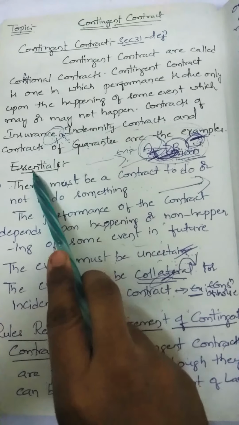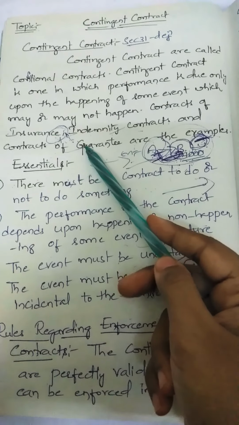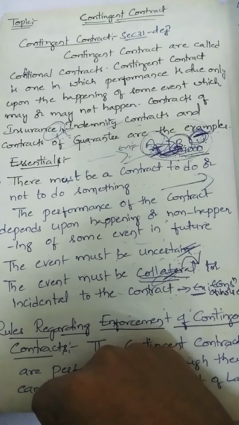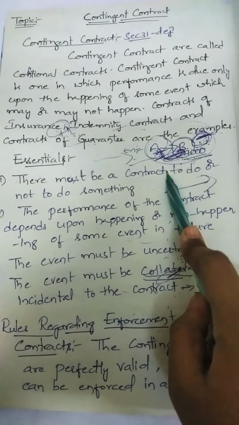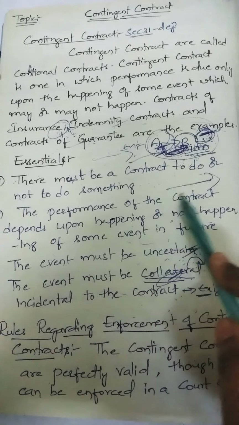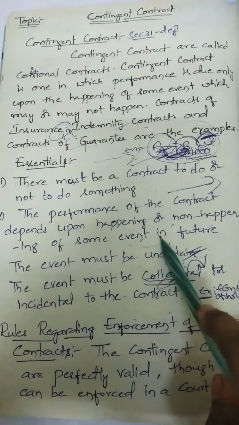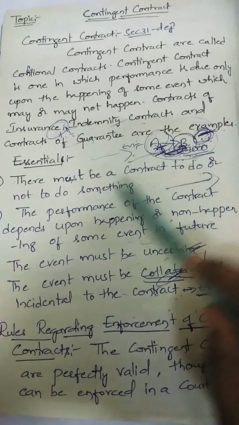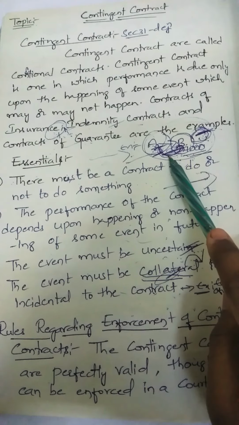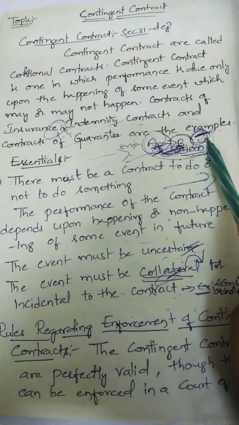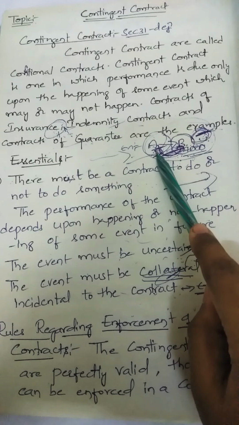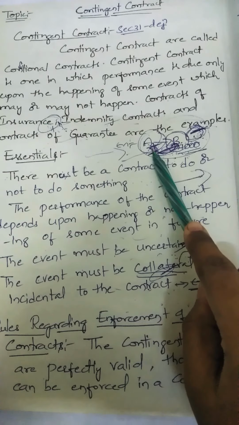That means on the basis of happening the parties may enter into a contract, on the basis of non-happening also they can enter into a contract, and also on the basis of to do or not to do something. And the performance of the contract depends upon the happening or non-happening of some event in the future. Like this, if rain happens then the performance of A, what is the performance? Paying 1000 rupees is the performance of A. A's performance depends upon the happening of this event. What is the event here? Falling of rain. If this happens he will pay the 1000 rupees. That is, he will fulfill his performance.